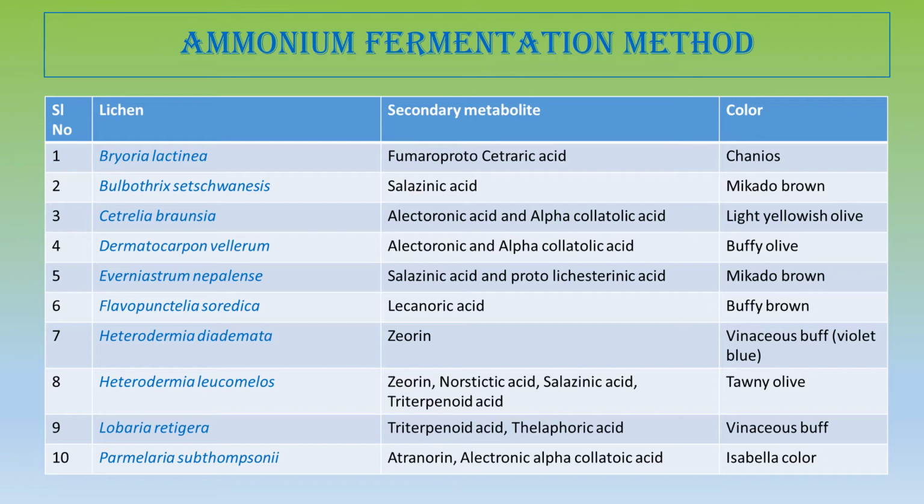Parmelia subthomsonii. Parmelia subthomsonii is a fruticose lichen belonging to the very common family, Parmeliaceae, and it has atranorin, electronic acid, alpha collatolic acid. So, atranorin, electronic acid, and alpha collatolic acid are all depsidones and produce Isabella color by ammonia fermentation method.